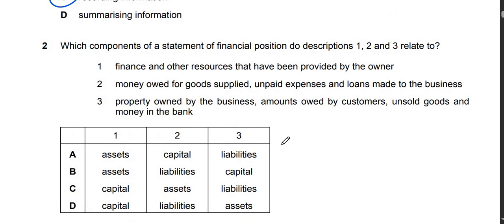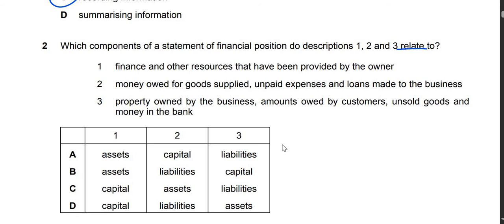Next question. It says, which components of a statement of financial position do descriptions 1, 2, and 3 relate to? Finance and other resources that have been provided by the owner; money owed for goods supplied, unpaid expenses, loan made to the business; and property owned by the business, amounts owed by the customers, and unsold goods and money in the bank.